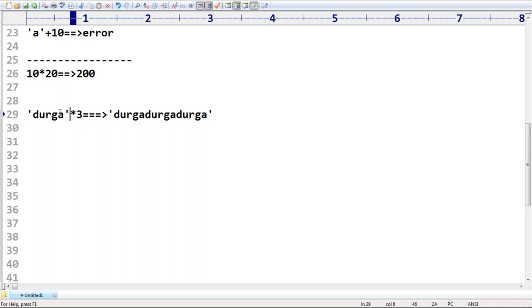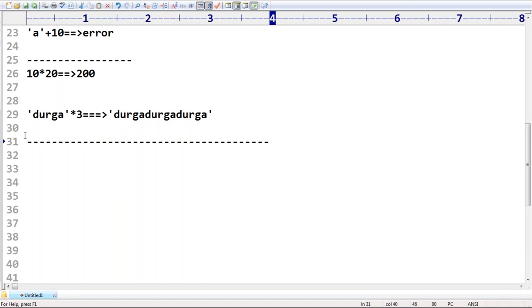Remember that, sir, one argument should be string type, the other argument should be int type. But order, we are not required to worry. First string followed by int or first int followed by string, no problem at all. Up to this, not required to keep any explanation about this terminology, right? Okay, that's all.